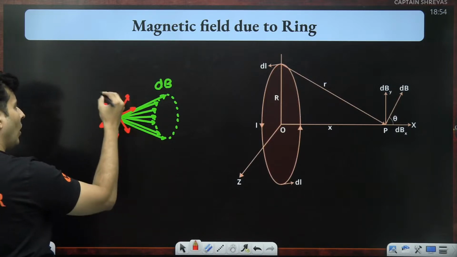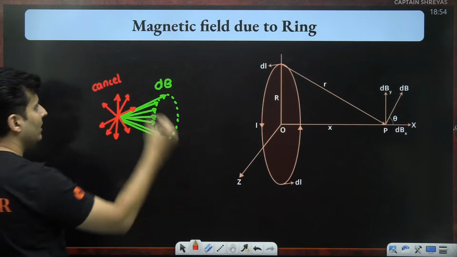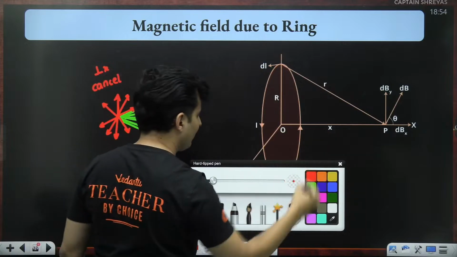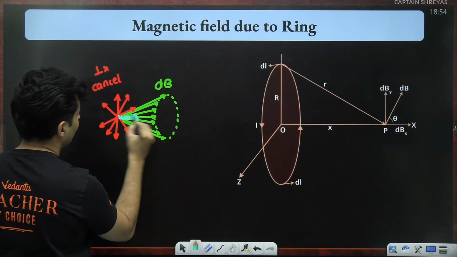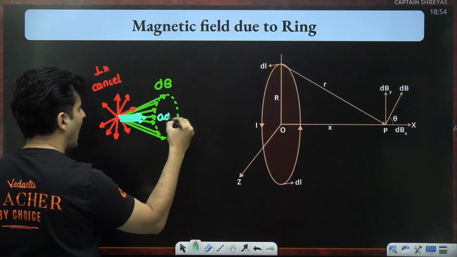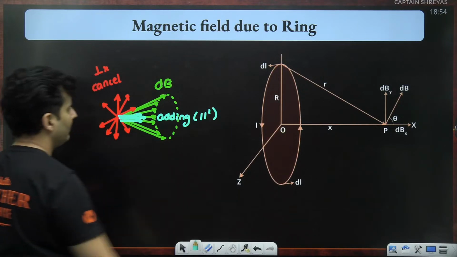Don't you see they are all basically cancelling out each other? All the perpendicular ones are cancelling out each other, whereas the ones which are parallel, one will be like this, other will be like this, and so on. They are basically adding up each other, which are parallel.